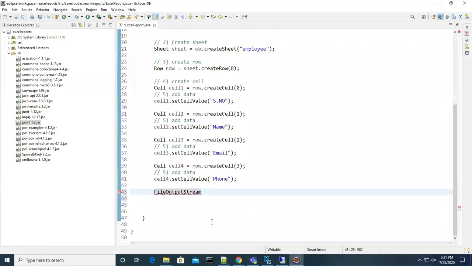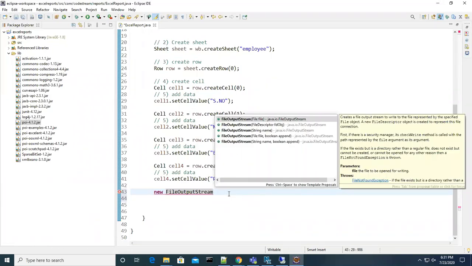This is also a predefined class. What I am doing is creating an object for this class, FileOutputStream, which is available in the Java API in the java.io package.